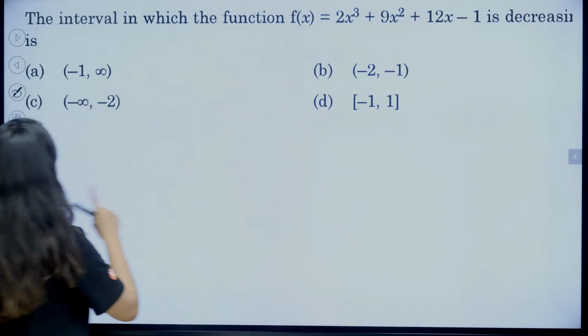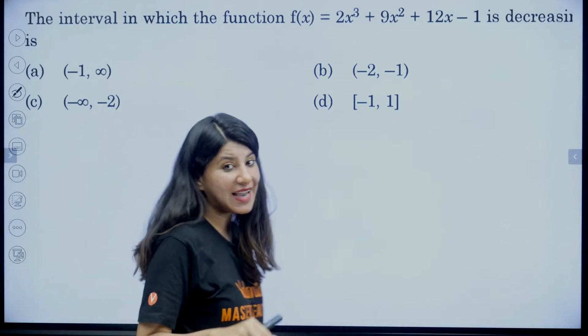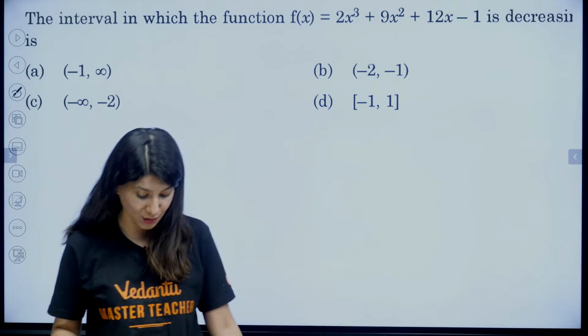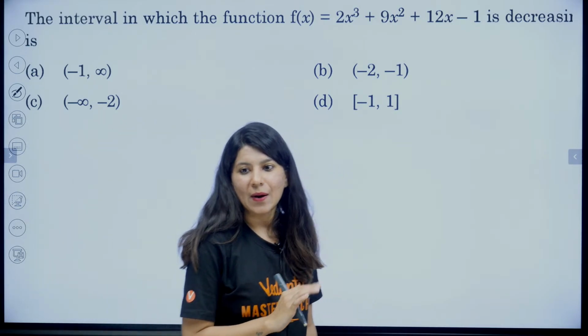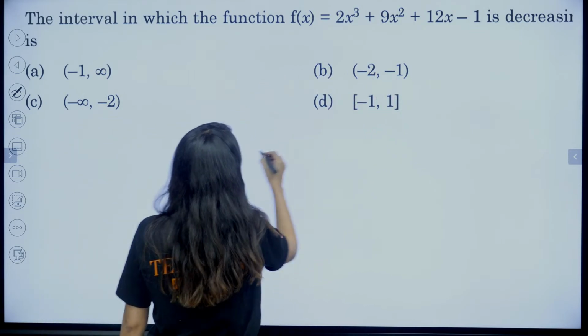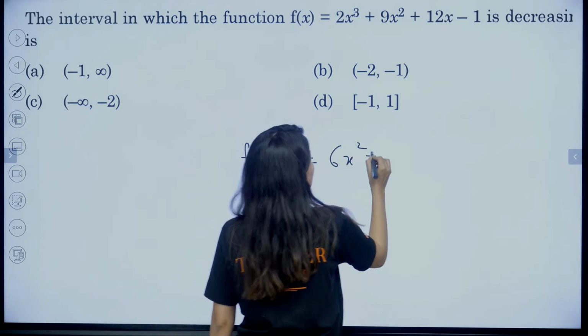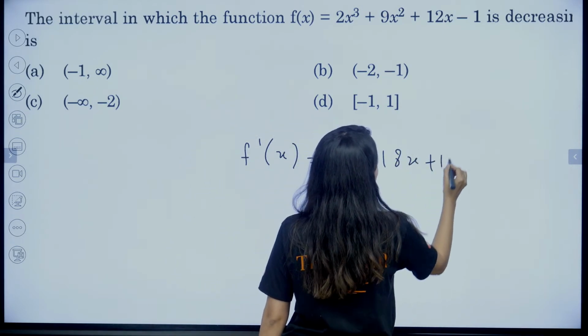The interval in which the function is decreasing. Now that is A or D. I can see that people are scared of A or D. Do not get scared. All right. f(x) equals 2x cube plus 9x square plus 12x is decreasing. So f dash x is going to be 6x square plus 18x plus 12.